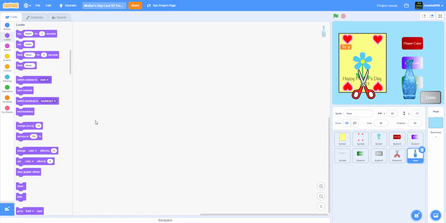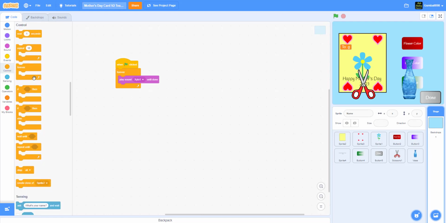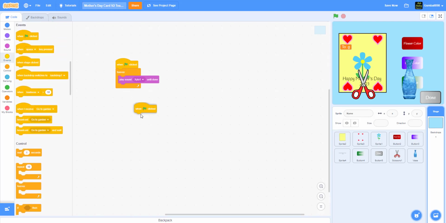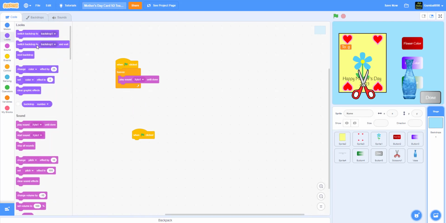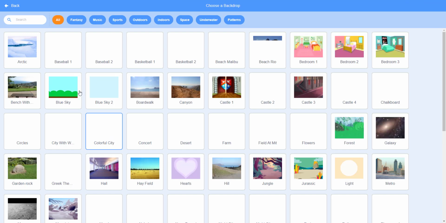So we have to make the backdrop. The backdrop is where it switches to the garden when you go to garden. So it will be when I receive, it'll switch costume to the first backdrop, which is this clear blue backdrop. And you have to select a backdrop called Garden Rock.